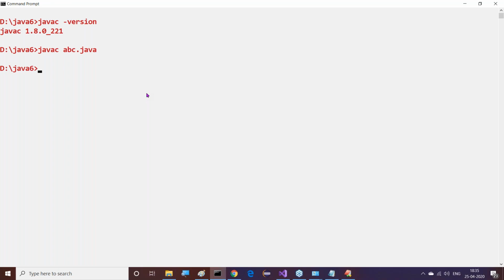Are you getting any compilation error? No compilation error in this case. Good. Now I want to execute it, with the java command. Now we have to provide the main method class name irrespective of the file name. File name may be same, may not be same, but along with the java command, we must provide the main class name. In whichever class the main method is available, that class name we have to provide.